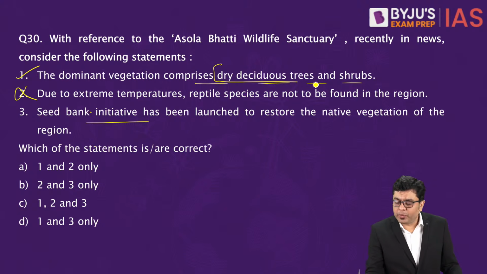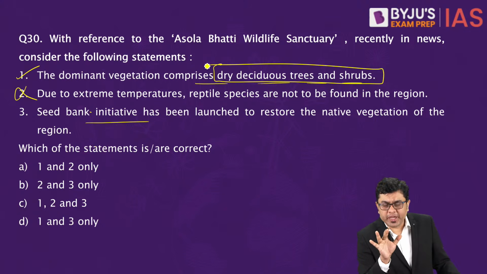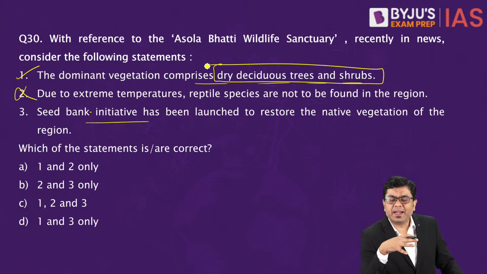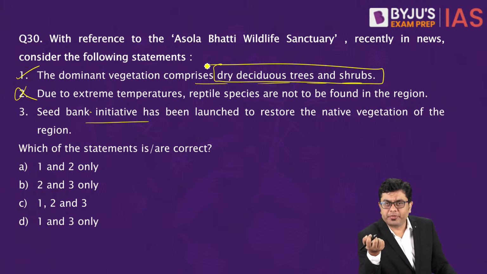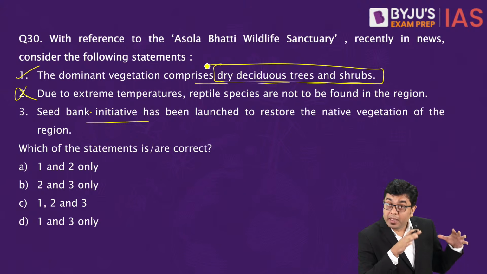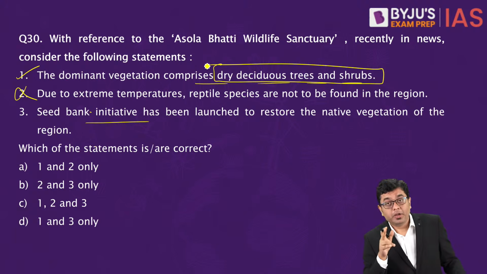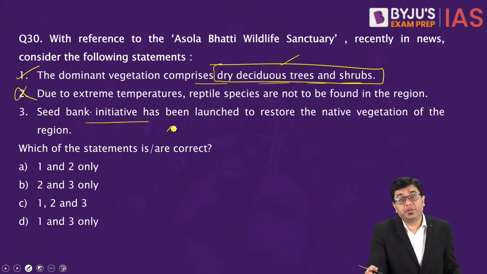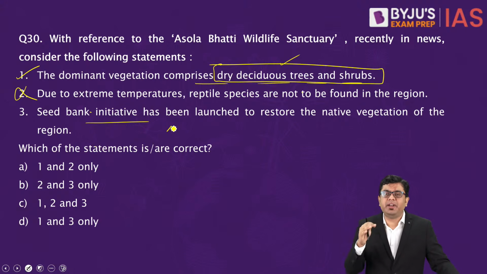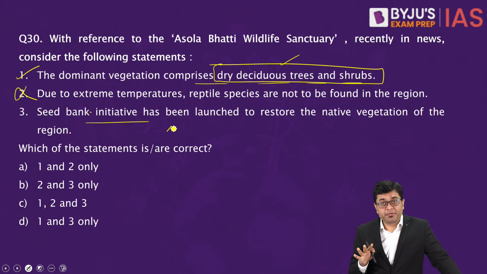And here, dry deciduous and shrubs, if you know the location, you will always be able to get an idea about the total amount of rainfall received. And from that, you will always have an idea about the vegetation. For example, even in the case of Bandipur, you would find the presence of dry deciduous trees and shrubs. So wherever the rainfall received is around 60, 70, 80 centimeters per year, dry deciduous, shrublands, open forests are something which is to be found in that area.